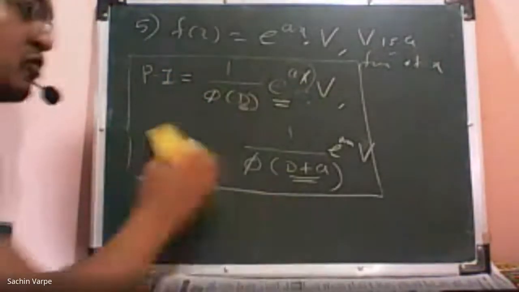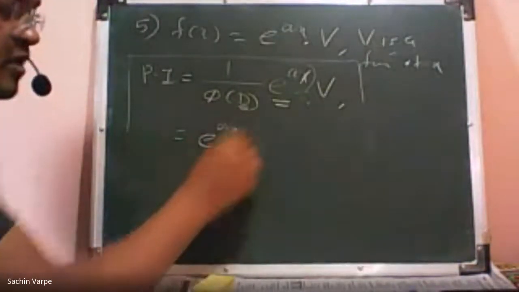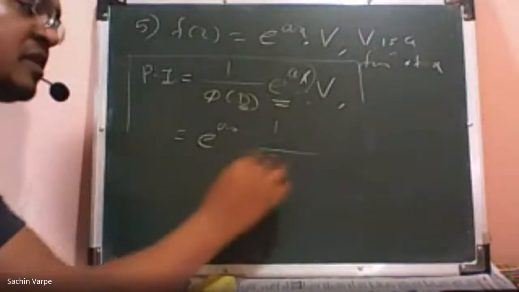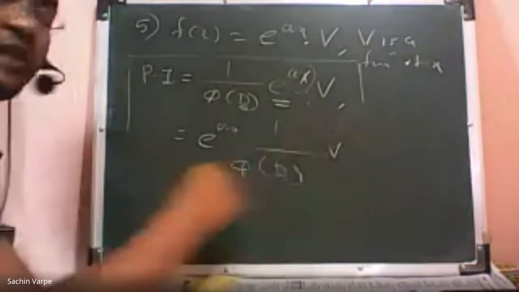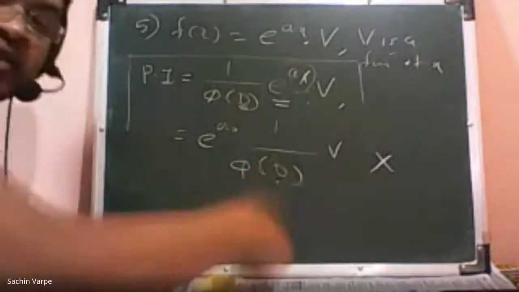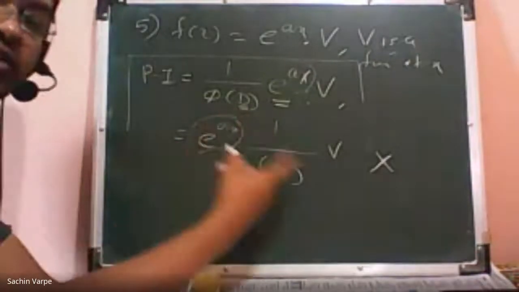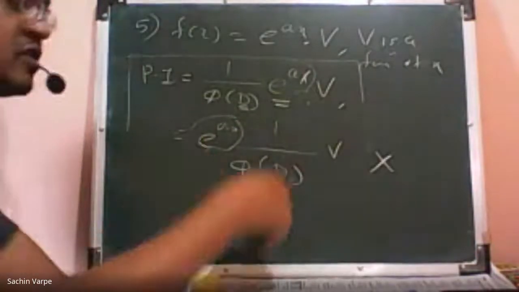Other students write the exponential function outside the operator but do not replace D by D plus a. They simply write it like this, which is again a wrong step. They replace D by D plus a in the next step. But remember, since we have written the exponential function outside the operator, there will be a change in D, and that will be D plus a.